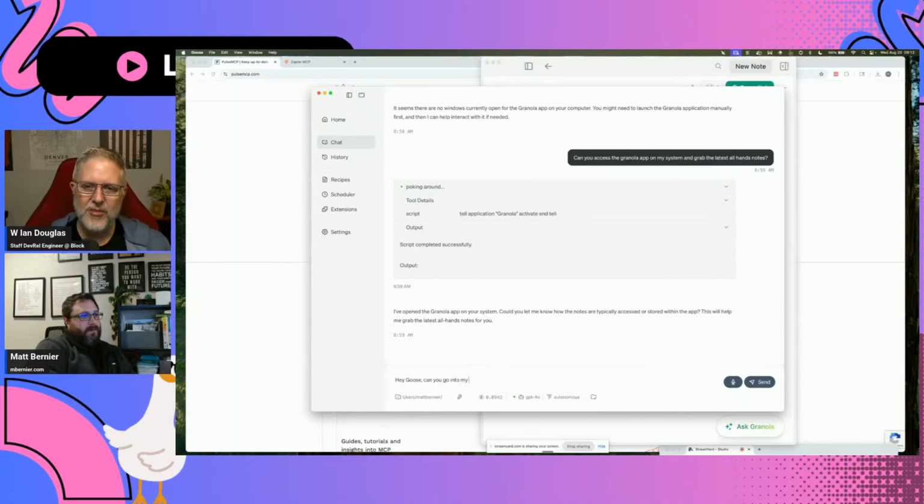Now, the nice thing about Goose is it's an AI agent. And so we don't want to just give it a single chore. We want to give it a multi-step thing. So before we submit this to Goose, what do you want Goose to do with these notes? What would be really helpful for you to do with these notes, change them in some kind of way, or take those action items and put them on your calendar? What would be helpful to you to get this data out of Granola?